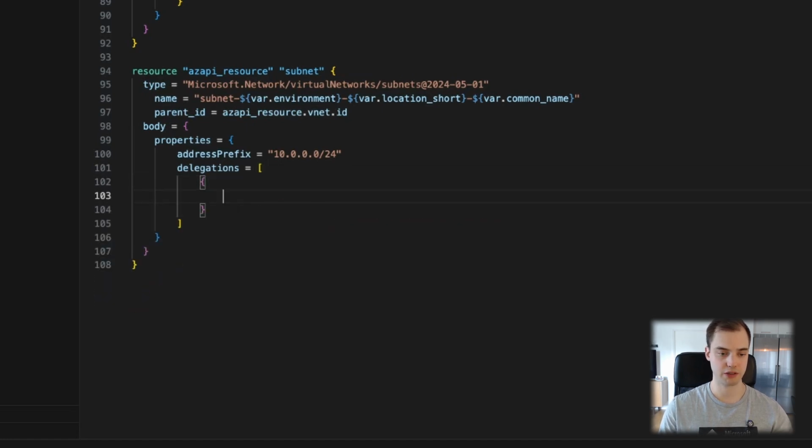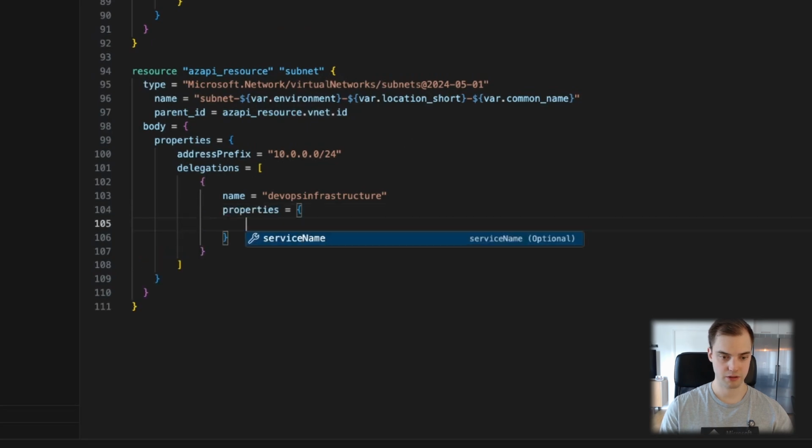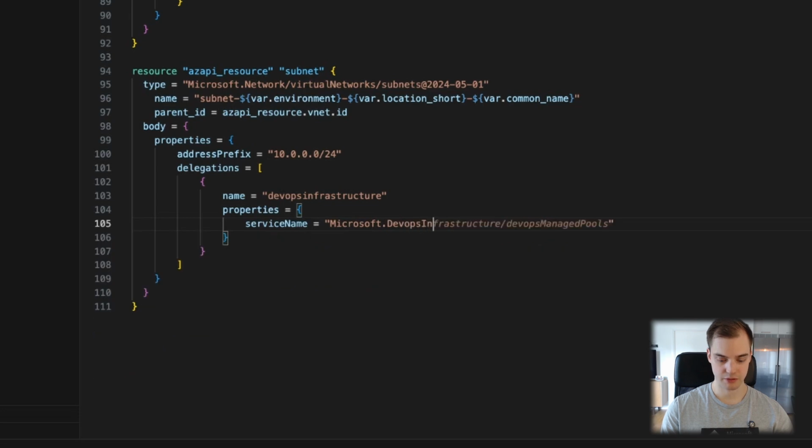So we create, actually this is a list of objects, and we have to enter the name. I'll just call this DevOps infrastructure. I don't think it matters too much. Then the type, sorry, not the type. Properties, service name. It's Microsoft DevOps. Can't type today. Pools.